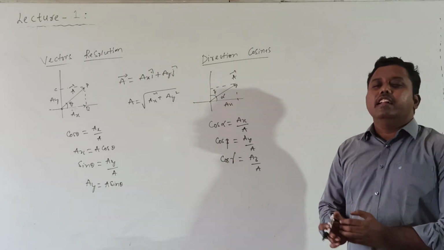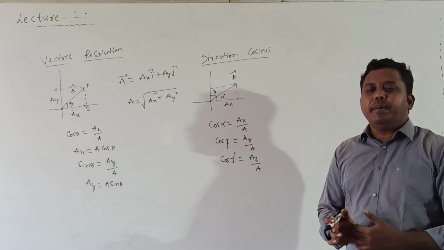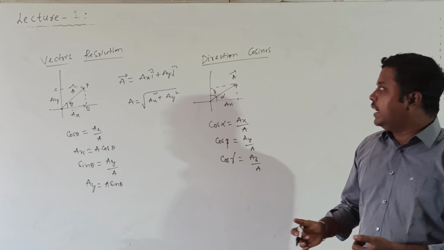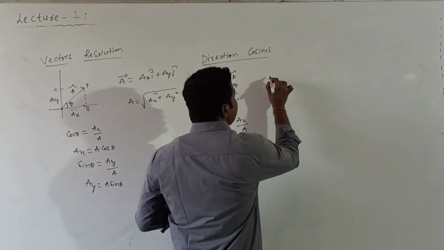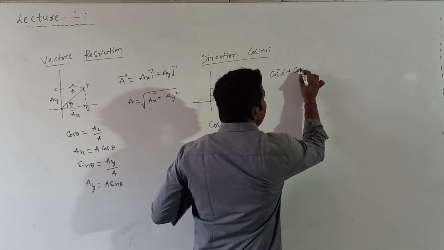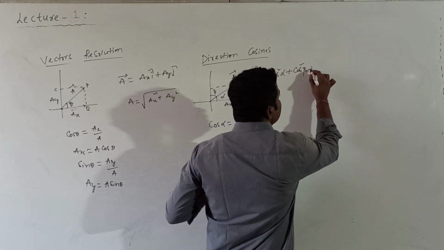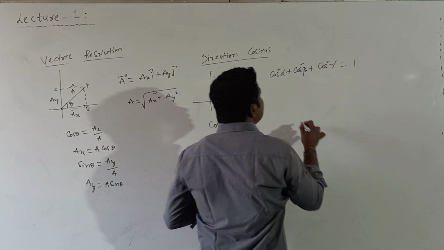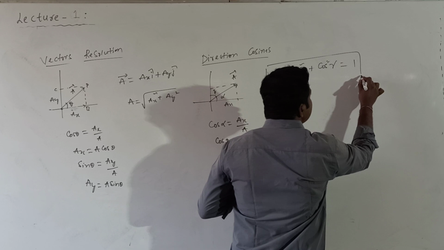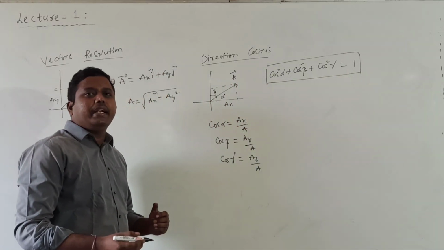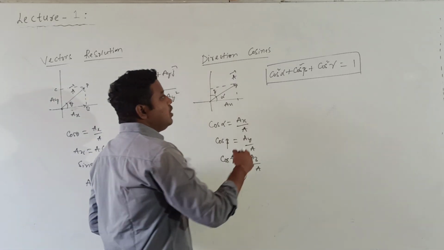They indicate the angle made by the given vector with the x-axis, y-axis or z-axis. What is the relation between these direction cosines? Cos square alpha plus cos square beta plus cos square gamma is equal to 1. This is the relation between the direction cosines.